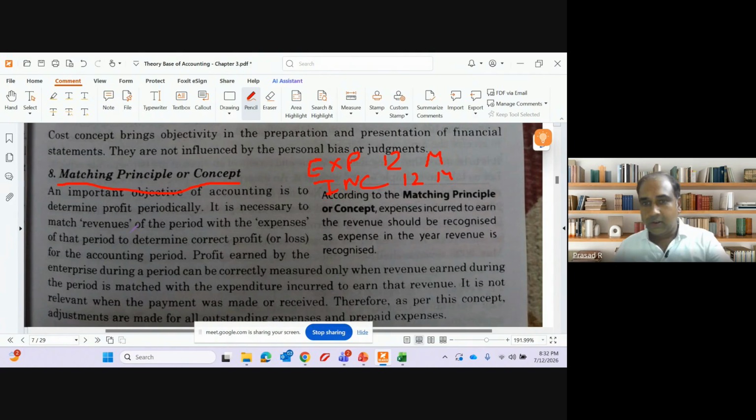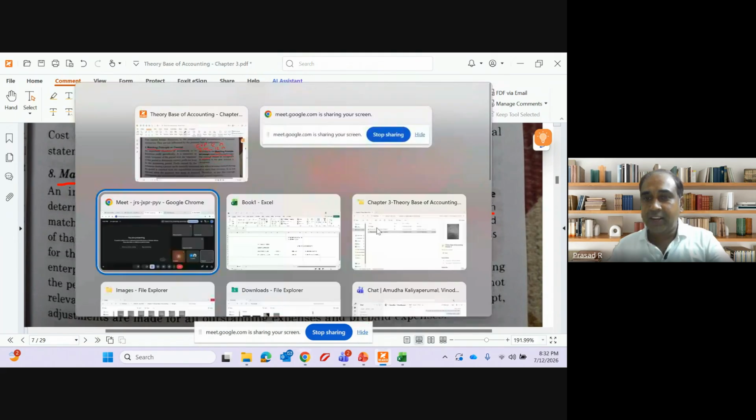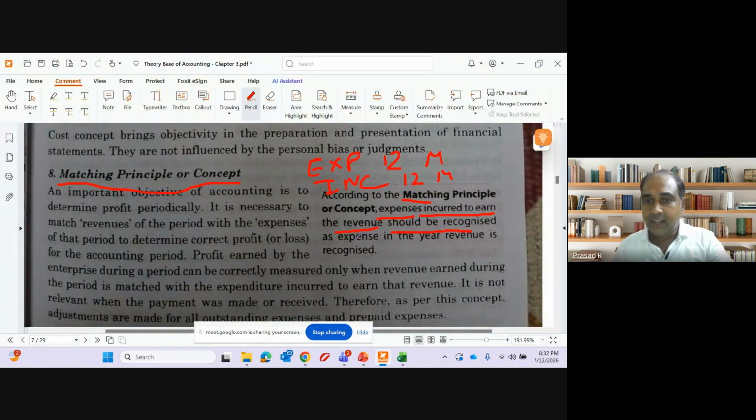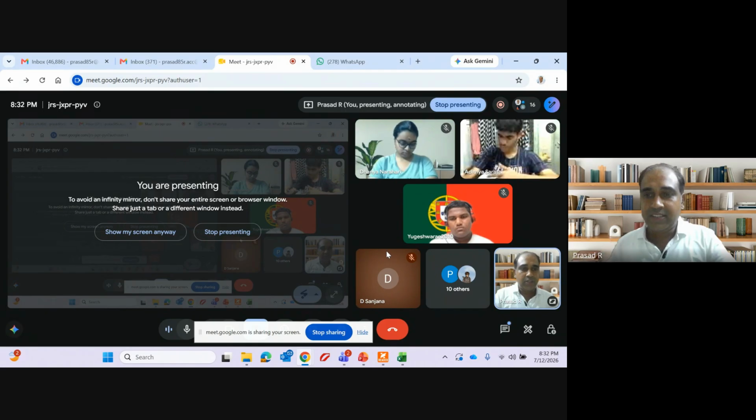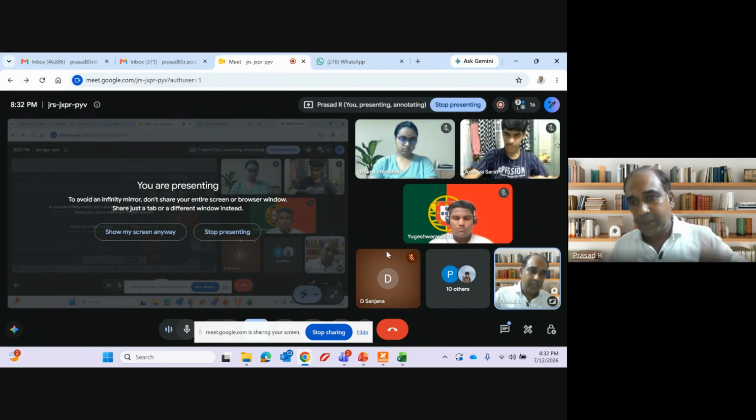According to the matching concept, expenses incurred to earn the revenue should be recognized as expense in the year the revenue is recognized. If I am recognizing the revenue in financial year 25-26, the expense should also belong to that period.